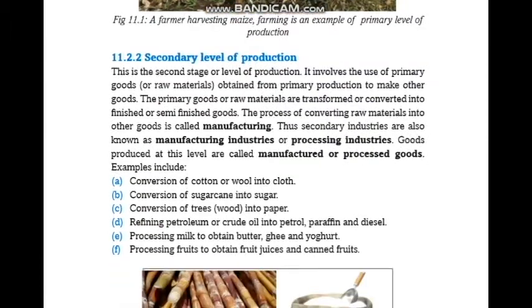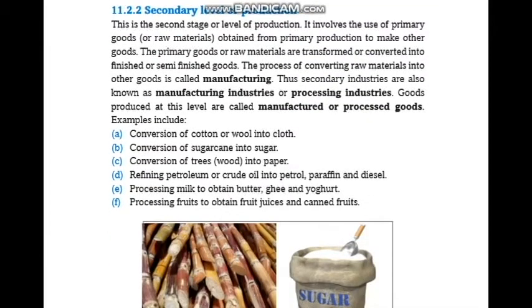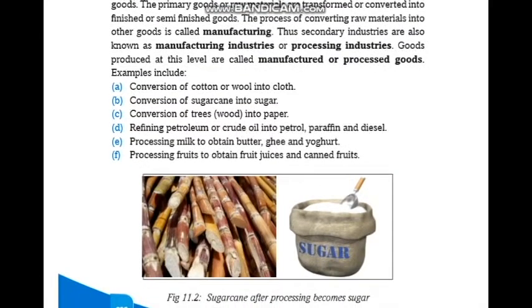Now, secondary level of production. This is the second stage of production. It involves the use of primary goods or raw materials obtained from primary production to make other goods. That is, they take agricultural products from the market, harvested from farming, pass them through a factory and turn them into something else. That is certainly the secondary level of production. The process of converting raw materials into other goods is called manufacturing. Thus, secondary industries are also known as manufacturing industries or processing industries. Goods produced at this level are called manufactured or processed goods.